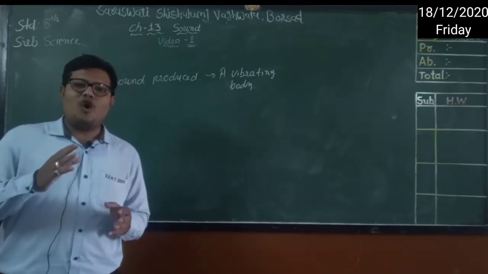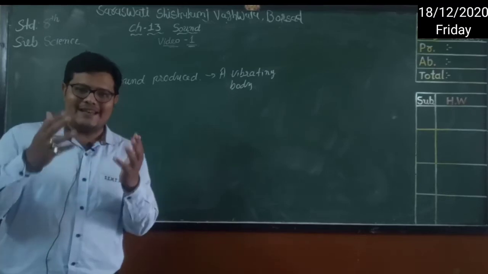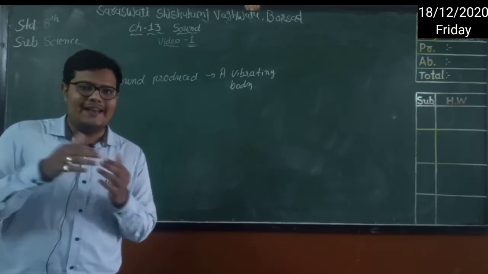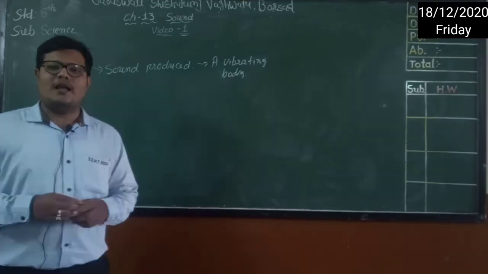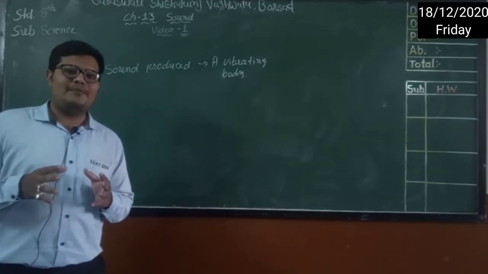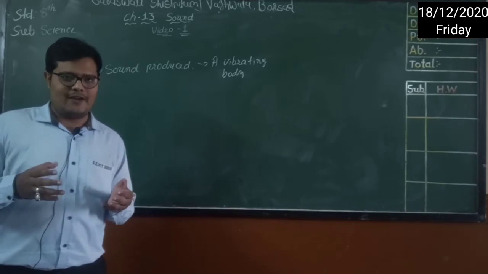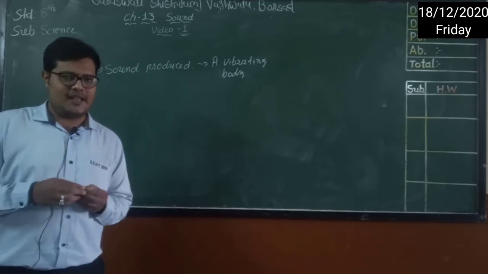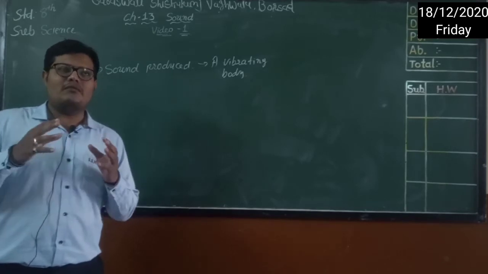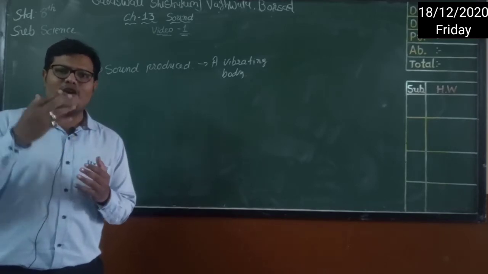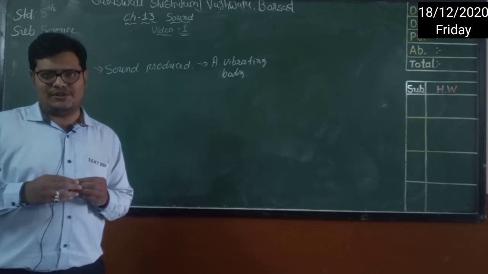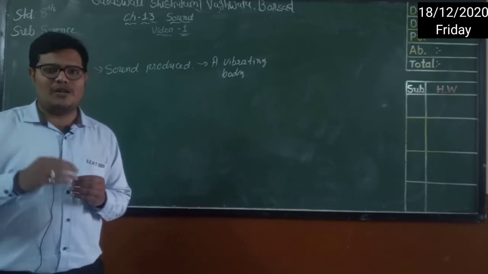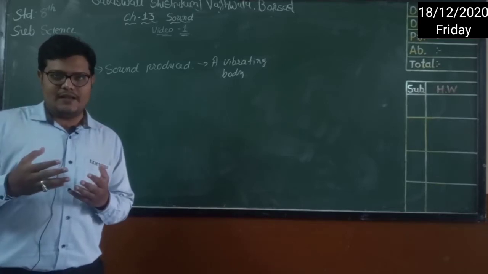It means when an object vibrates, it produces sound, and when it stops vibrating, it will not produce sound. As we have seen, most vibrating objects produce sound, right? Or we can say if there is a sound, there are some vibrations connected with it, right? But in most cases we are not able to see those vibrations, because the amplitude of the vibration is so small that we cannot see it easily, right?